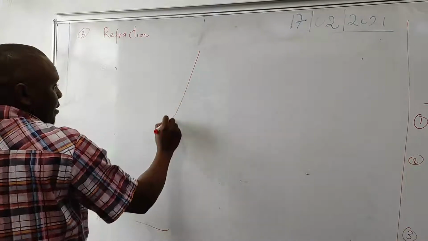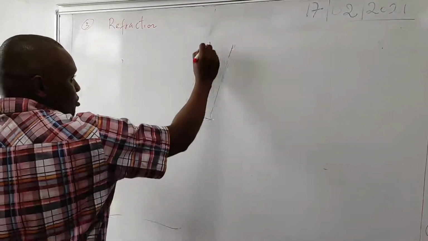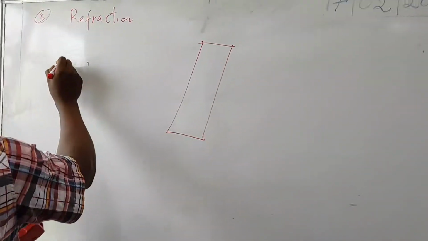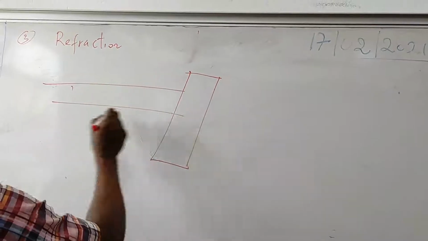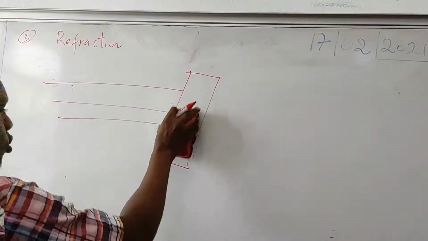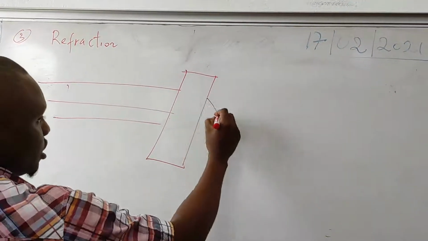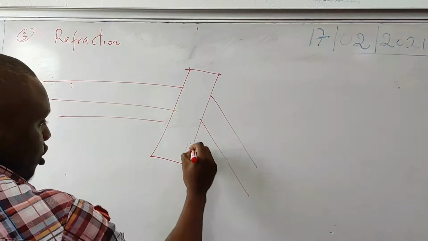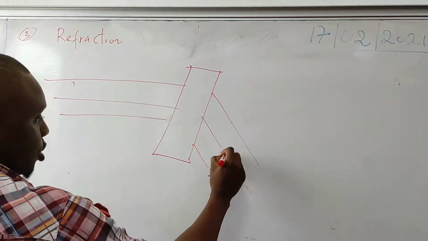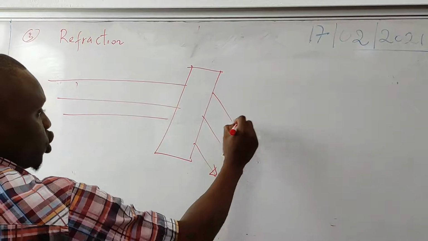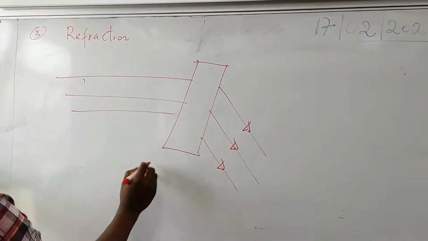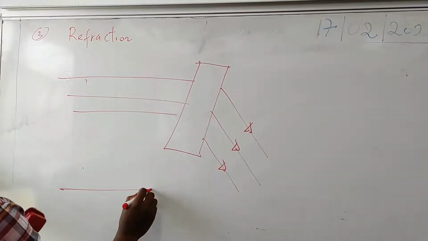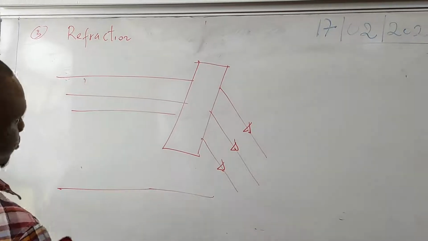For instance, this is a medium for me. So if I'm passing my wave through this medium, automatically the velocity will change because there is a medium present. But in a situation where there is no medium, if I pass my wave, it will just go straight.